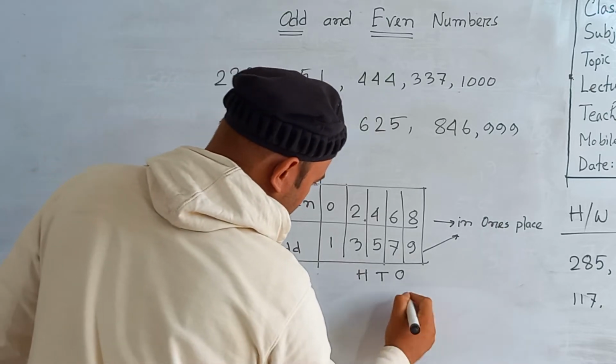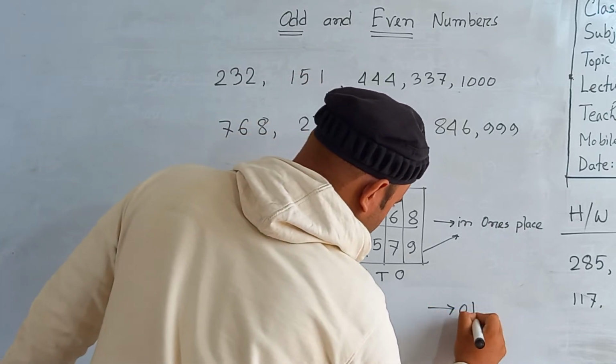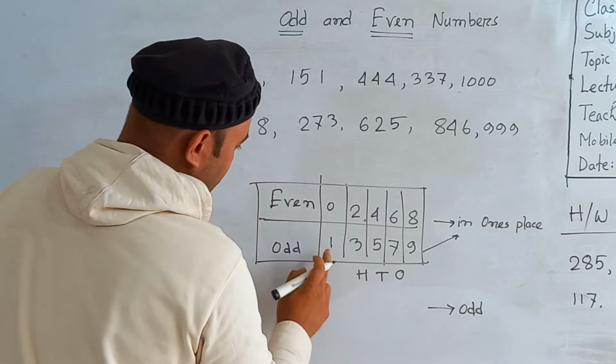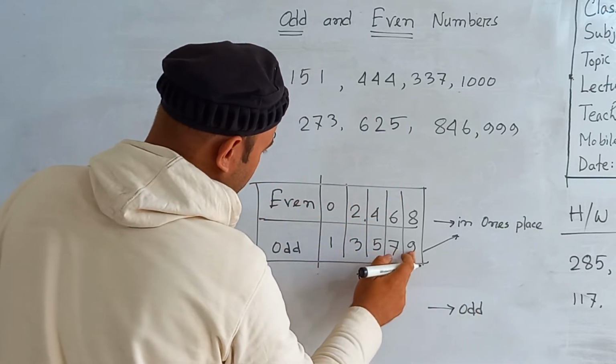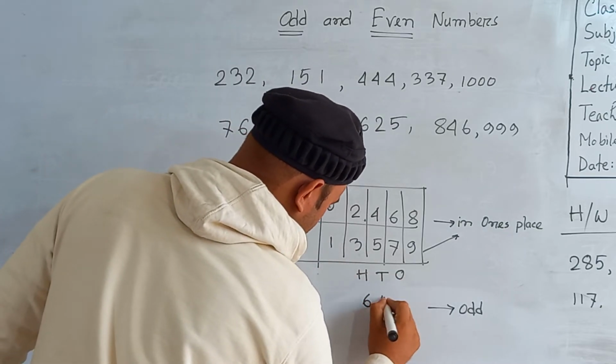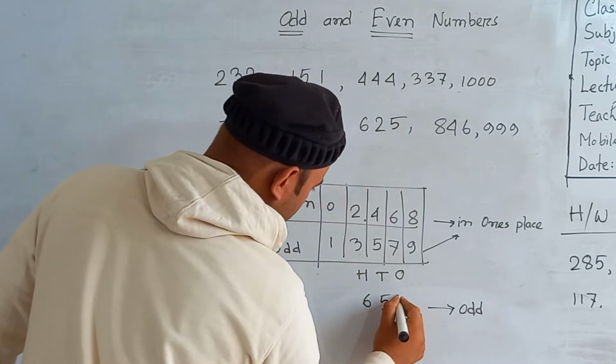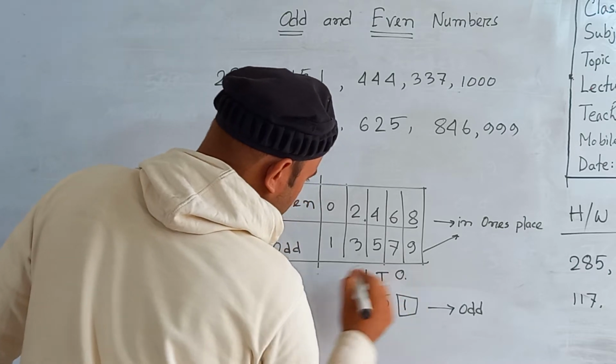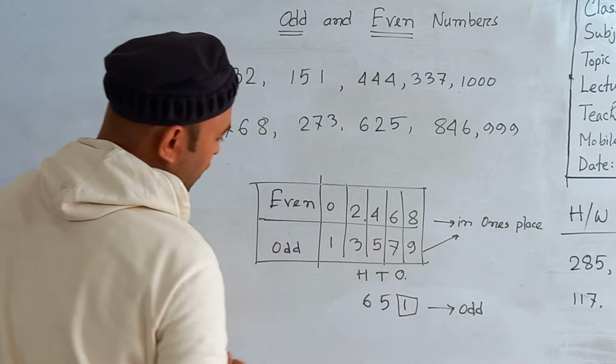Now, odd numbers. If you find 1, 3, 5, 7, 9 in ones place, if I write here 651, look here, 1 is in ones place, so this is called an odd number.